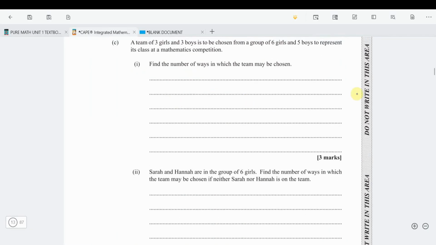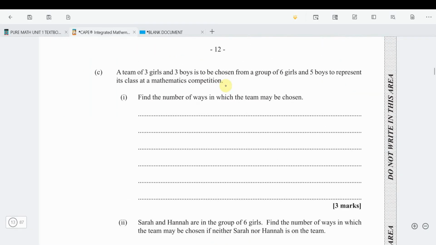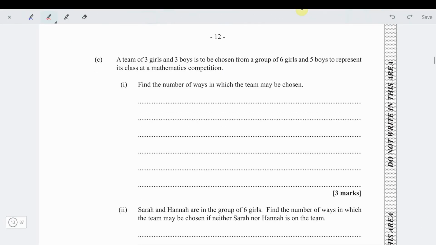Alright, this question says, a team of 3 girls and 3 boys is to be chosen from 6 girls and 5 boys. Find the number of ways in which a team can be chosen. So the total number of ways the team can be chosen, C represents chosen, is how many persons are we choosing from in total? In total, we're choosing from 6 plus 5 is 11. We're choosing from 11 persons. From those 11, how much do we want?